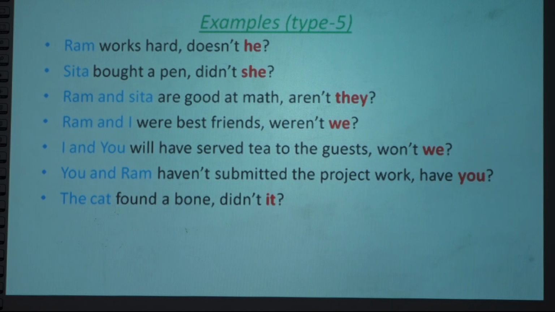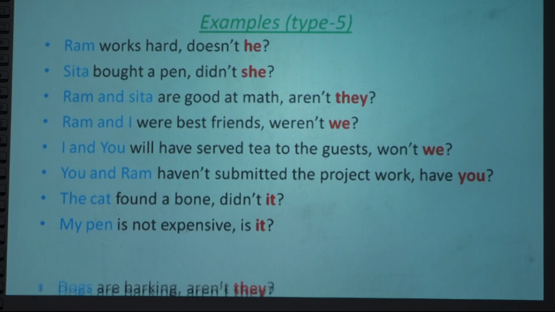Cat, rat, or dog: in such a case, if it is given as a singular subject, we use it. My pen, it is a thing. My pen, though it is countable, is in singular form. This is not pens, right? Only one pen is there, so my pen means singular. Again, for animal or thing, we use the pronoun it.